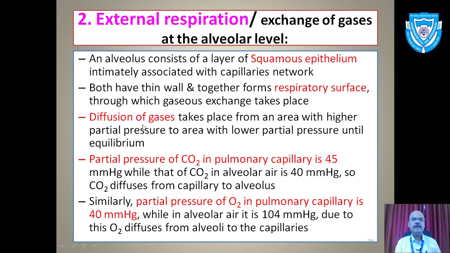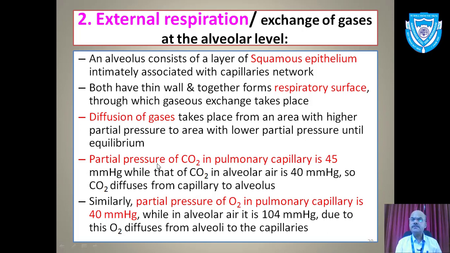What happens here is exchange in the form of diffusion, movement from higher concentration to lower concentration. Diffusion of gases will take place from the area of higher partial pressure to the area of lower partial pressure, meaning from higher concentration to lower concentration.